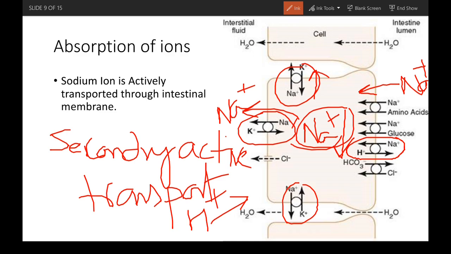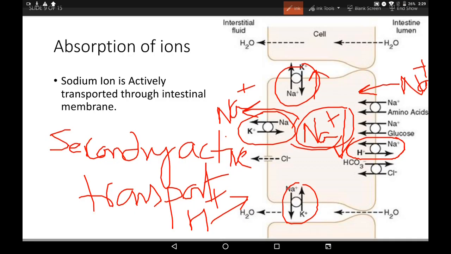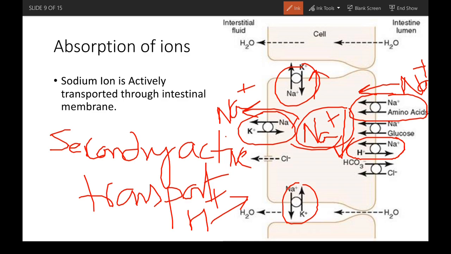Sodium is also transported through numerous proteins like the sodium amino acid co-transporter and sodium glucose co-transporter, along the electrochemical gradient. Here we can also see how water is transported. Water absorption is isosmotic, that is, water is transported through the intestinal membrane by simple diffusion. Therefore when chyme is diluted enough, water is absorbed by the villus into the blood by osmosis.